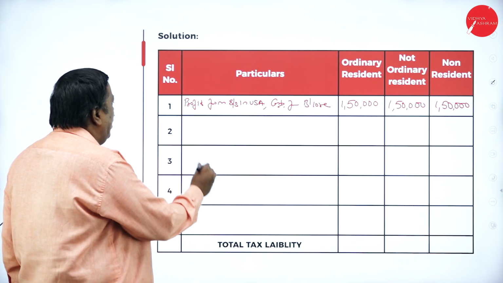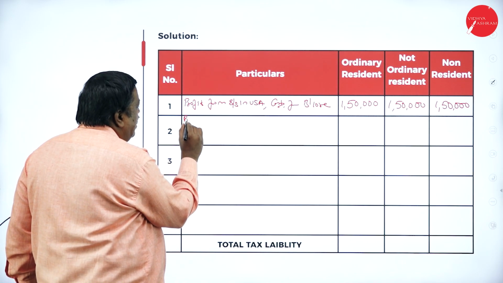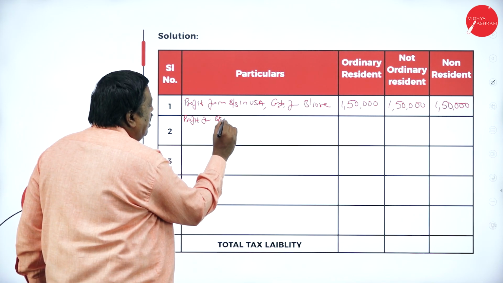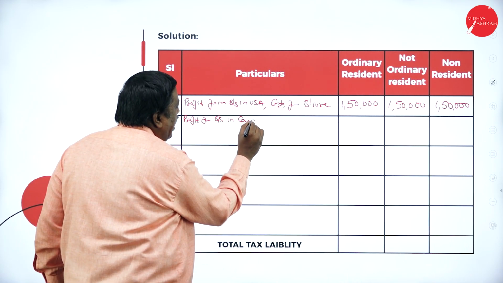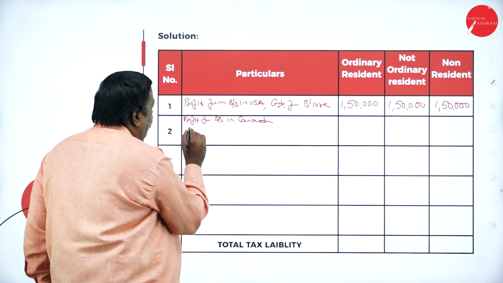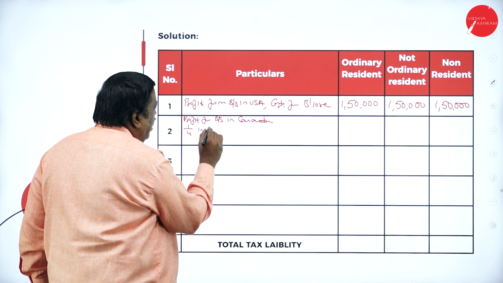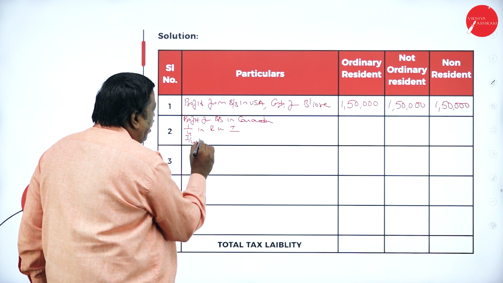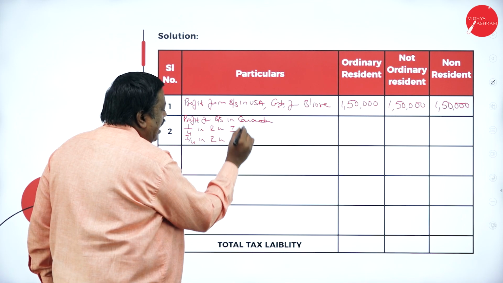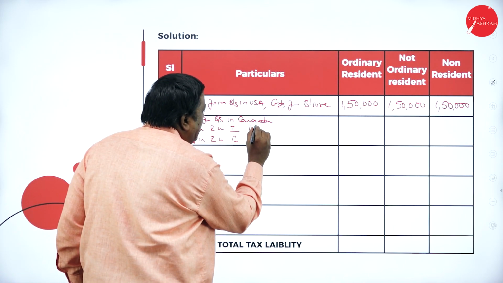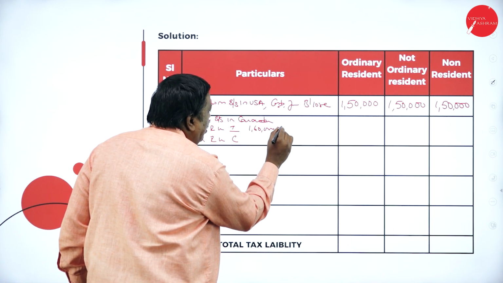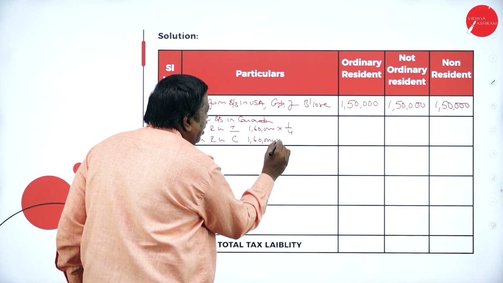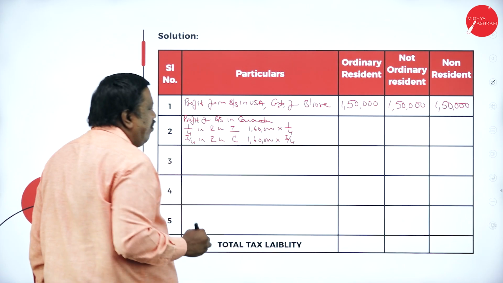What is the second one? I have business in Canada. Profit from business in Canada. 1/4 received in India, 3/4 received in Canada. 1,60,000 into 1/4, 1,60,000 into 3/4.